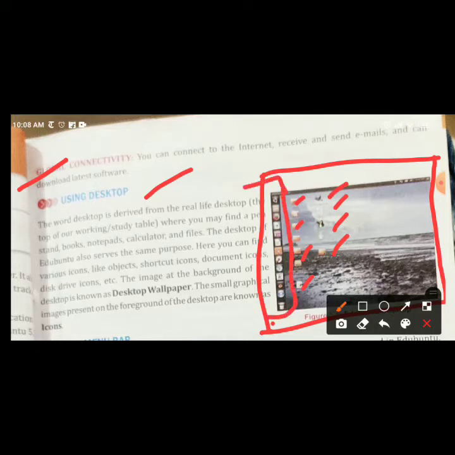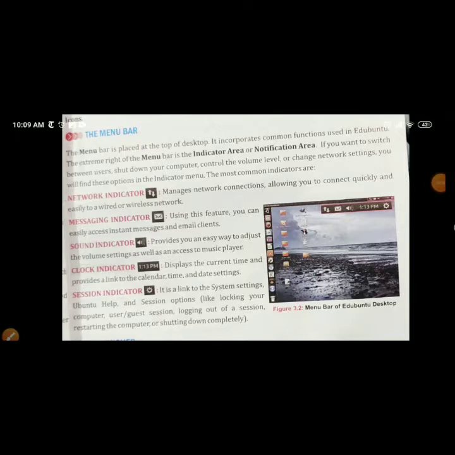The top bar is the menu bar, and this is the indicator area. And the picture is the wallpaper.